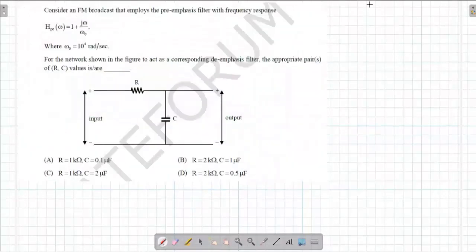Question from communication systems, from the analog communication portion, which is related to the pre-emphasis and de-emphasis filter that we use in FM broadcast. What is asked here is: the pre-emphasis filter response is given, and we have to find the de-emphasis filter response and filter component values based on this pre-emphasis. Let us see that.